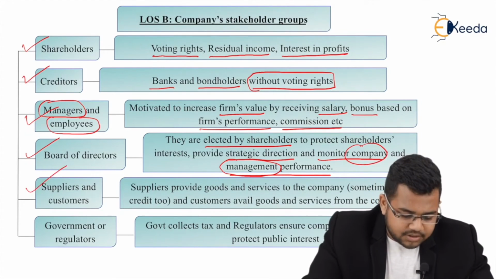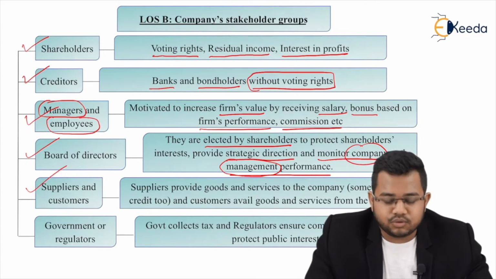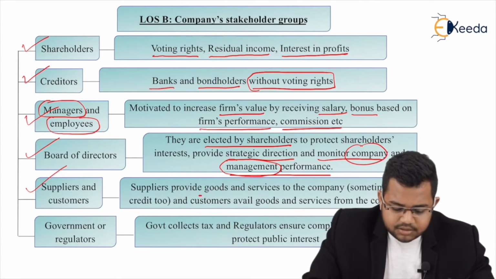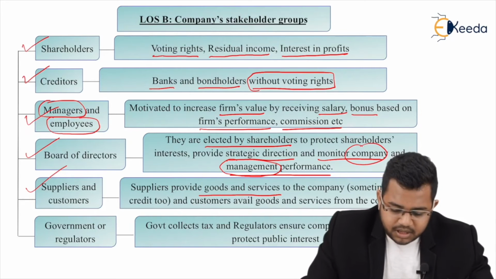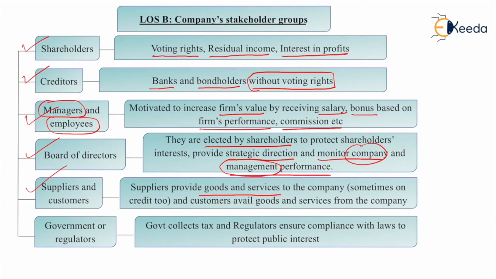Then there are suppliers and customers. Of course, you know the meaning. Suppliers will provide goods and services to the company, sometimes on credit too. So this is an advantage for the company. Customers avail goods and services from the company. So you have to take care of this group also. You cannot just exploit your supplier or customer.